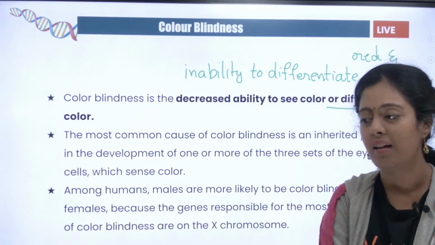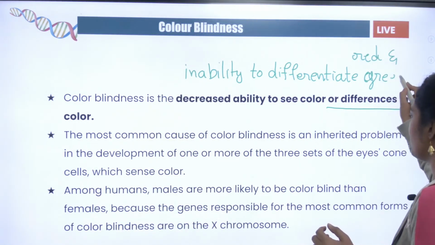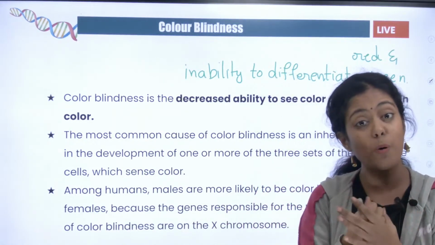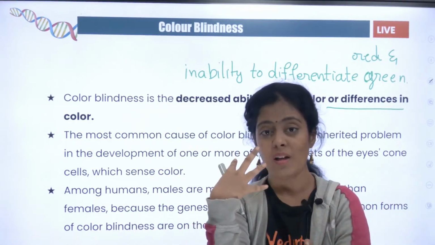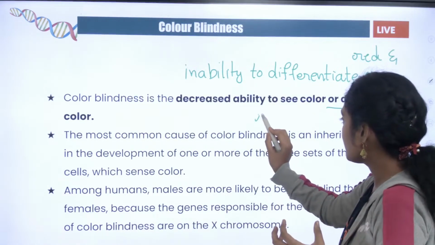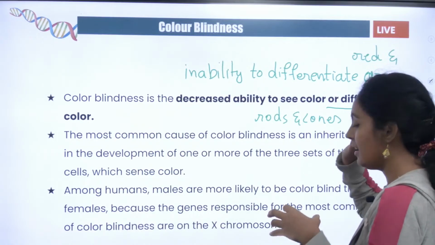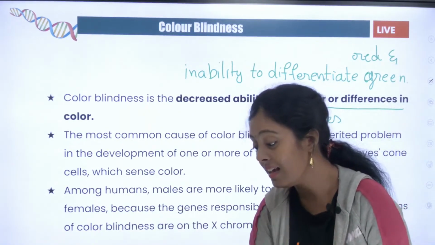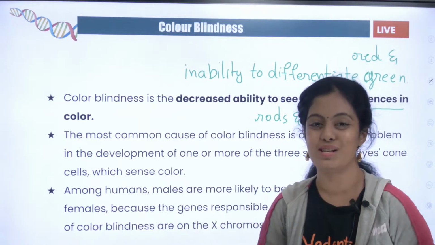Yes, very good, excellent. ஏன் யோசிச்சு பாருங்க, ஏன் அவங்களால இந்த ரெட் அண்ட் green கலரை சரியா பார்க்க முடியாது? Any idea? There must be some problem in their eyes, correct? என்ன problem இருக்கலாம்? What cells are responsible for this kind of colored vision? Anybody? Do you remember something called as rods and cones? ஞாபகம் வச்சிருக்கீங்களா? Those who have finished their 11th standard. ஏன்னா இந்த வருஷம் சென்ஸ் ஆர்கன்ஸ் இல்லை, இப்போ 11th standard இருக்கவங்களுக்கு சென்ஸ் ஆர்கன்ஸ் இல்லை.